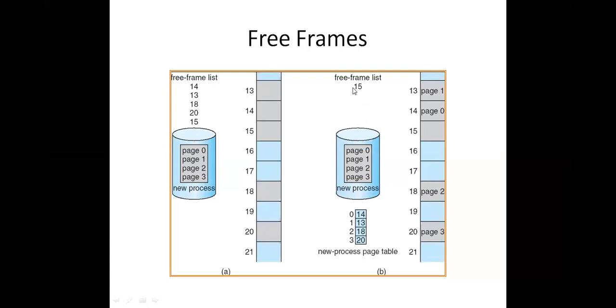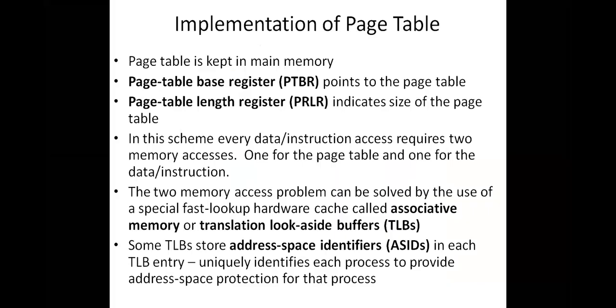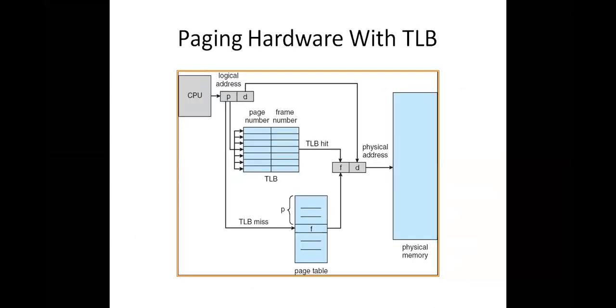Likewise, the operating system will check the availability of frames in the free frame list. What does a free frame list consist of? The free frame list consists of the frames which are free. The next concept is the implementation of a page table. No need to go through the entire theory, so let me explain with the help of an example.